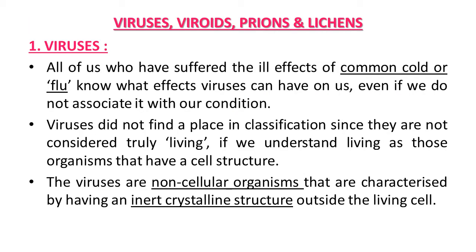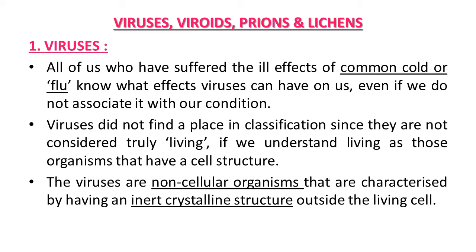Over and above these five kingdoms, in Whittaker's classification system, some acellular organisms are not mentioned, but their study is also a must. So we are going to study about these types of organisms like viruses, viroids, prions and lichens.